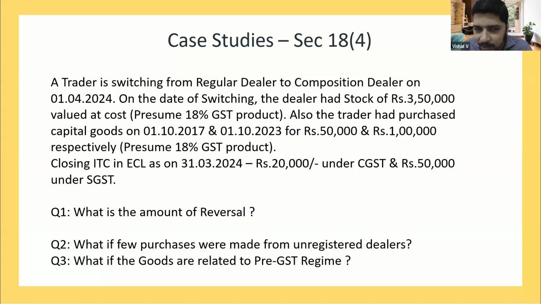Annapurna, madam, you just said something about a 5 years period. Madam, that 5 years period is only for capital goods. Here we are talking about only the inputs. Your illustration had both inputs and capital goods, so I was just trying to link. I totally agree. For capital goods, anyway, 5 years has elapsed for the year 2017. Therefore, no reversal is calculated on the 50,000 purchase of capital goods. Only on the 1 lakh purchase of capital goods do we calculate, because 2024 is the date of migration.